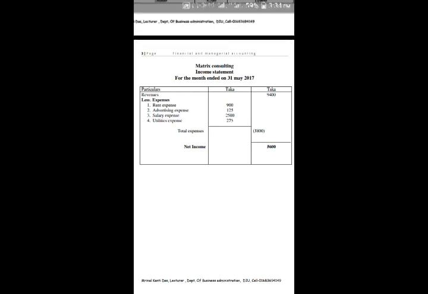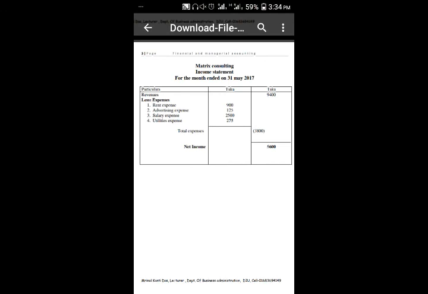Now we see here there are three columns, one is particulars and two of them are taka. We should write the final taka of revenues and expenses on the right side of taka, and on the left side of taka we should write the normal balances of expenses or other revenues.